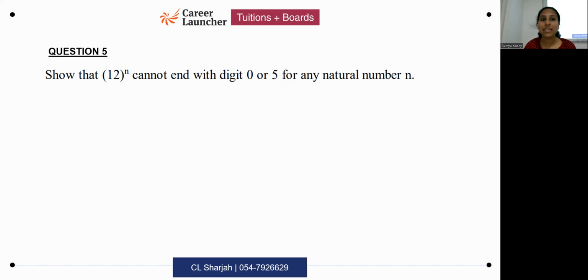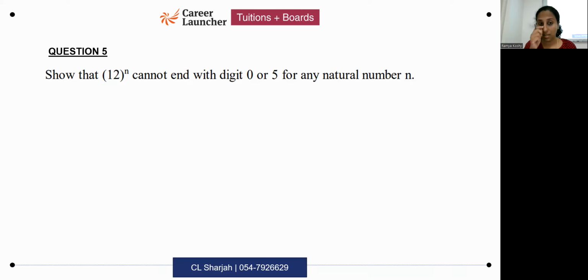How do you do this? Ma'am, we proved that 12 is not a multiple of 5 or something. Yes, prime factorization of 12. If a number has to end with 0 or 5, what is the compulsory condition? It should have prime factors 5 and 2. No, no, no. Read the question. 0 or 5. I think you're right because the word is or.